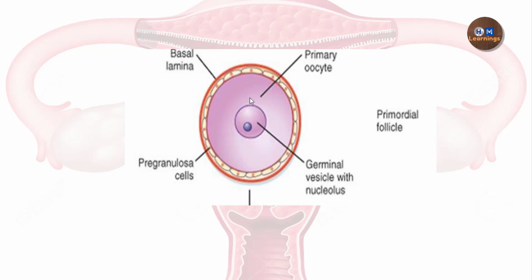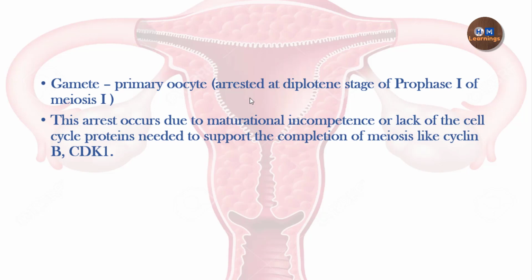Now it is obvious to ask why there is arrest. Because the proteins which are required to complete the meiosis are not present here. They are deficient, like cyclin B and CDK1. These are the proteins required to complete meiosis, but they are absent. So if they are absent, what will happen? There will be arrest of the meiosis.